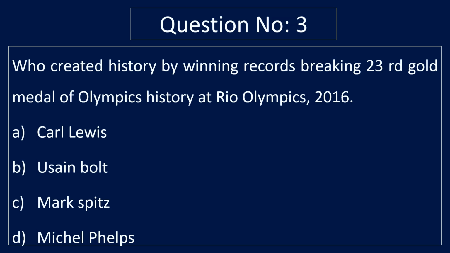Question number 3. Who created history by winning a record-breaking 23rd gold medal of Olympic history at Rio Olympics 2016? Option A. Carl Lewis. Option B. Usain Bolt. Option C. Mark Spitz. Option D. Michael Phelps. Correct answer is option D. Michael Phelps.